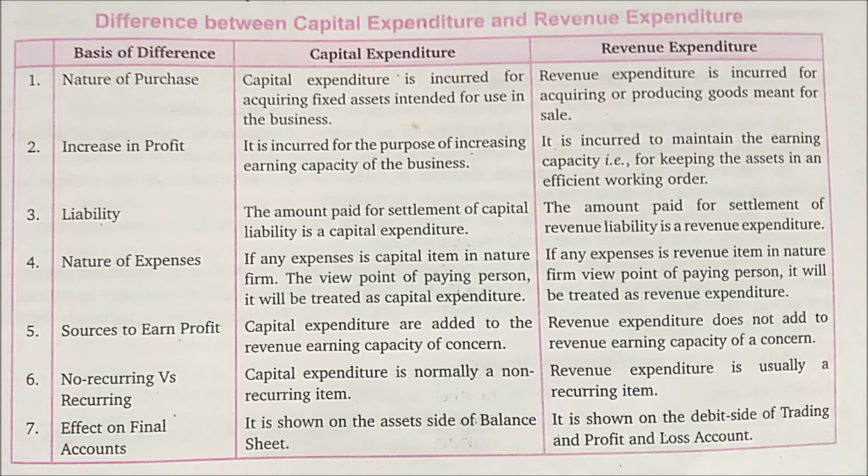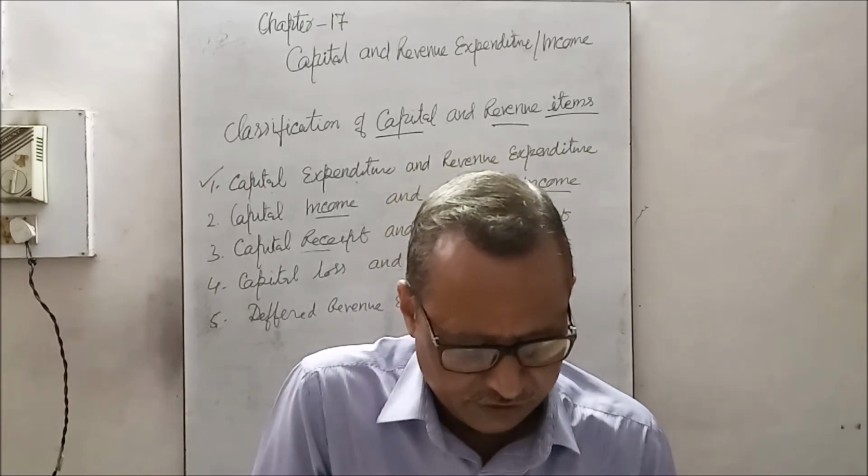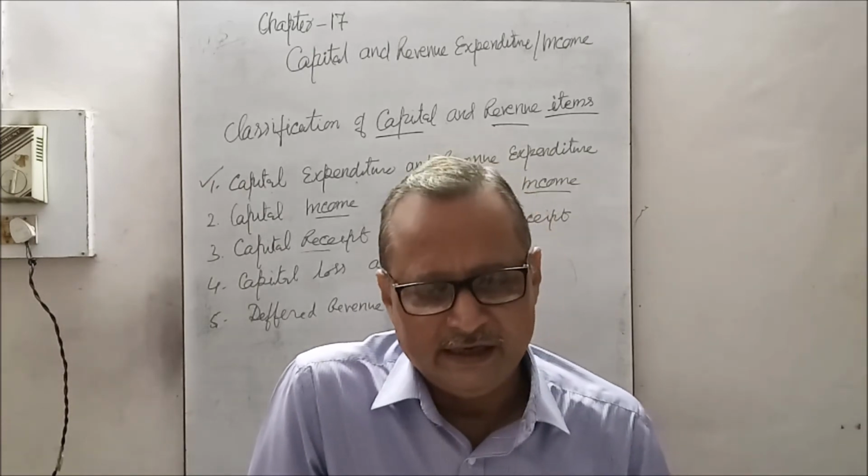Capital expenditure appears in the asset side of the balance sheet, whereas revenue expenditure appears in the debit side of the trading and profit and loss account. This is the capital expenditure and revenue expenditure. I think it is clear now.